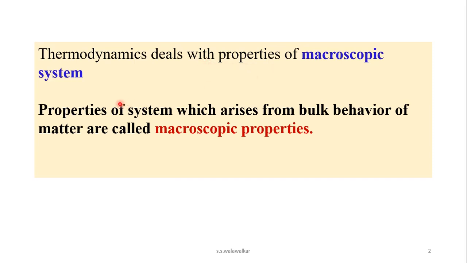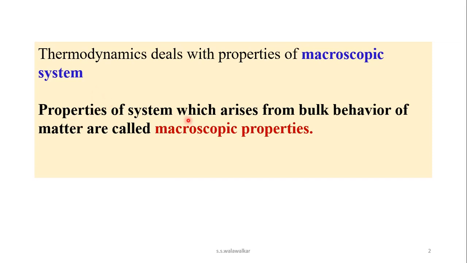macroscopic properties of system. That means macroscopic system means a system which involves a large amount of atom, ion or molecule, that is matter, and properties due to their behavior in bulk are called as macroscopic properties.